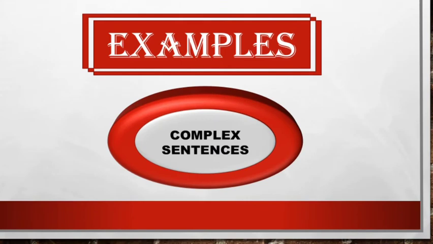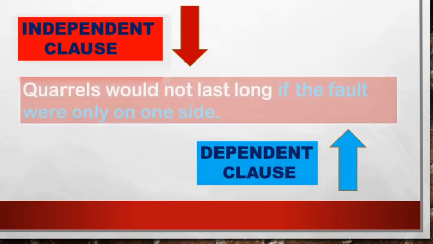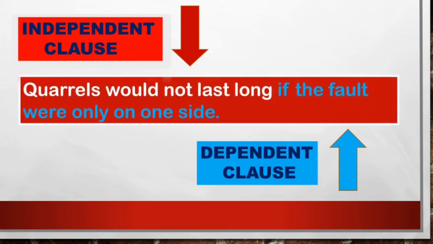Let's discuss further examples of complex sentences. Calls would not last long, if the fault were only on one side. So this is called an independent clause. It can stand alone, but when I say if the fault were only on one side, it is called a dependent clause, and if is the subordinating conjunction. So here you can see both the independent and dependent clause in the same sentence. So this is called a complex sentence.